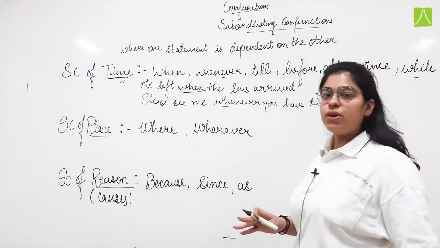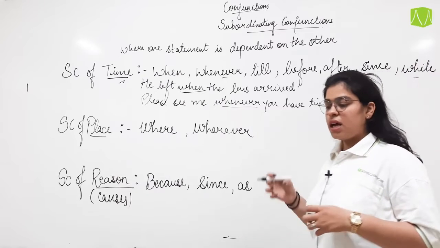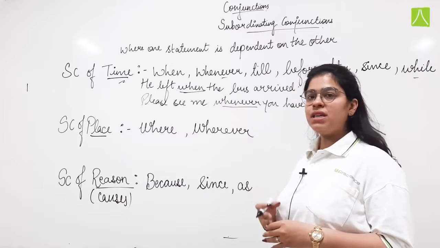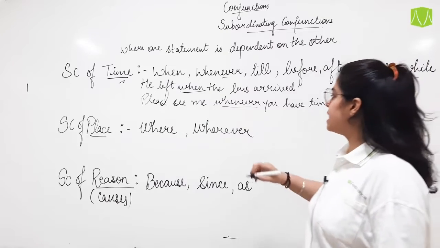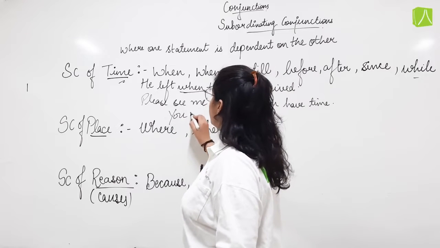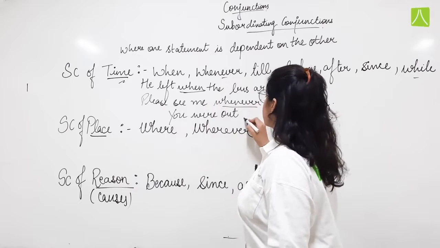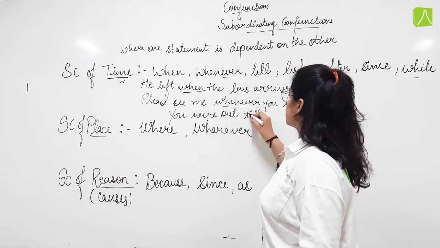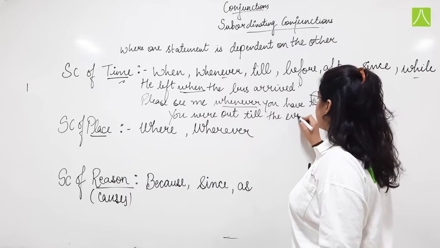Till, now here I told you the work was being done at the moment and it was finished at the moment. So for till we can take an example. You were out till the evening.